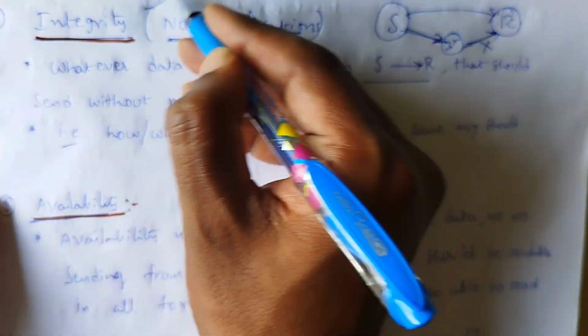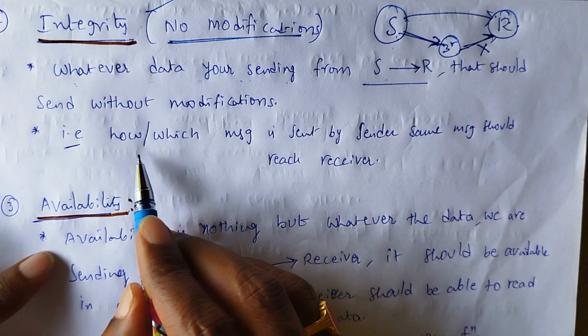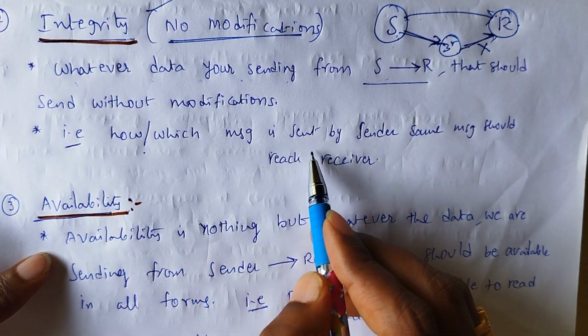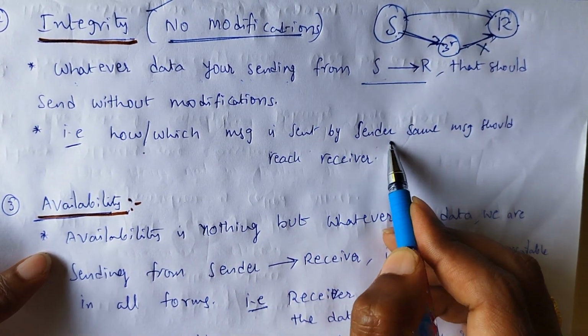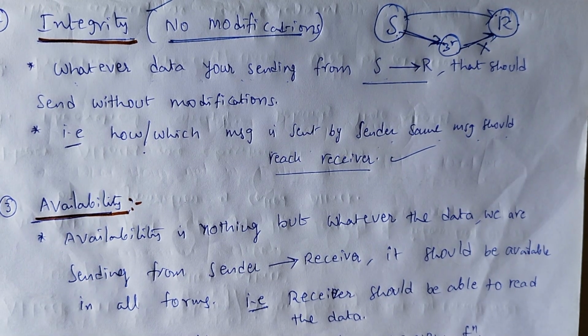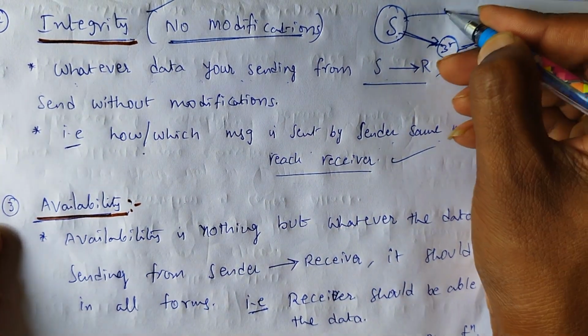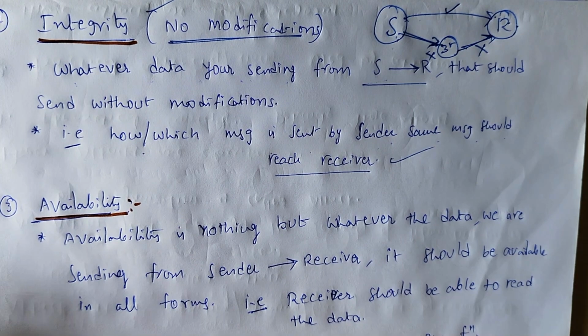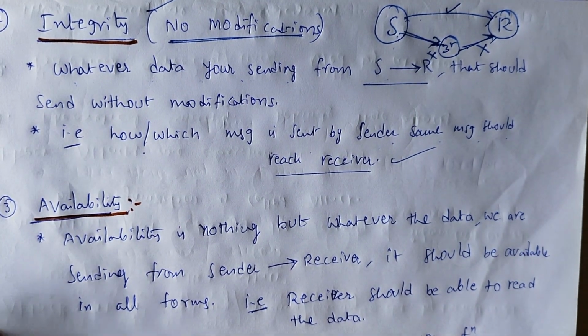Then it is called integrity. That means the same message that is sent by the sender should reach the receiver. Then it is called integrity. This is the integrity message, and this is the not integrity message. This is the example. Next one is